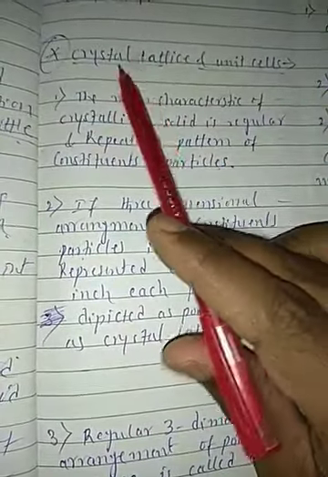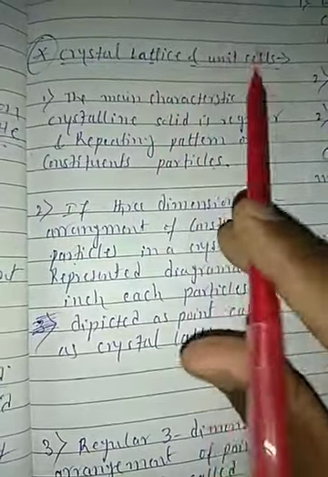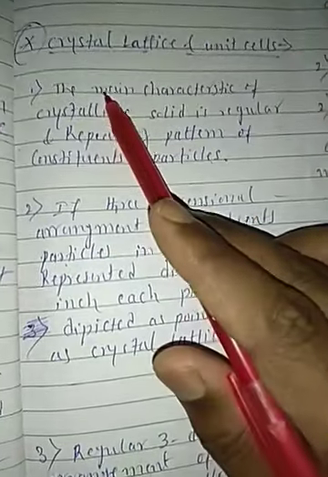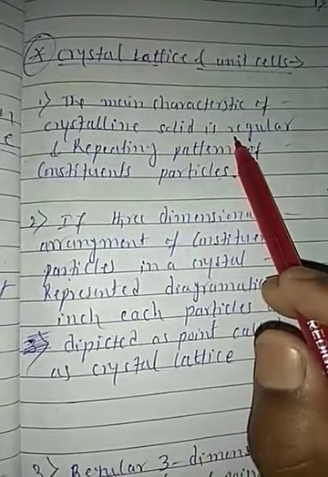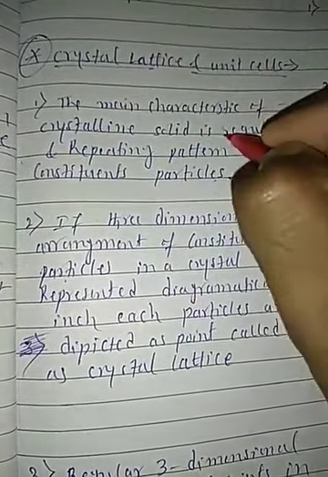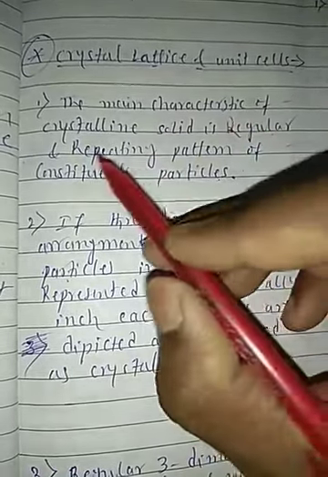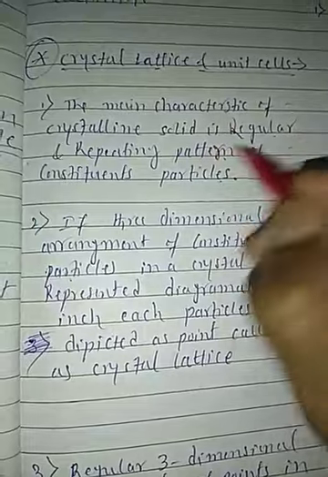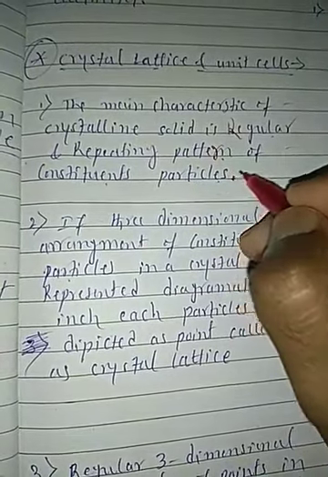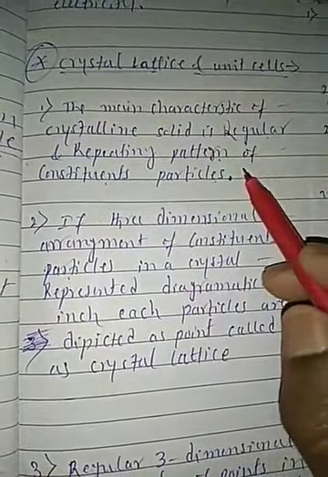Next heading is the crystalline lattice and unit cell. The main characteristic of a crystalline solid is a regular and repeating pattern of constituent particles.